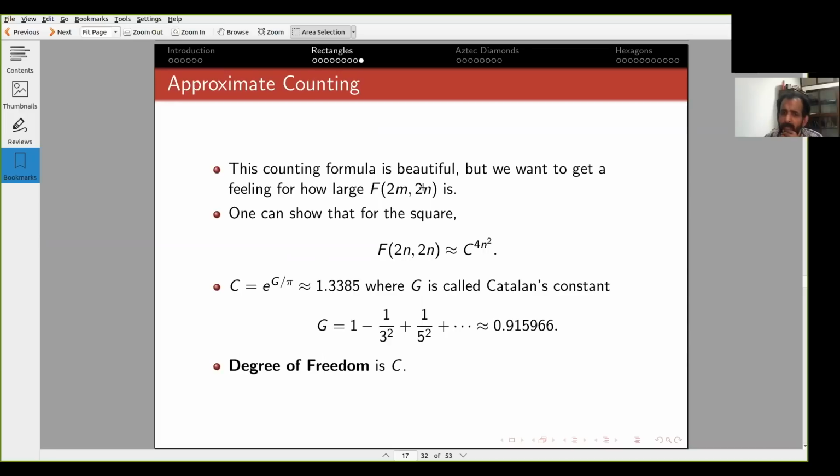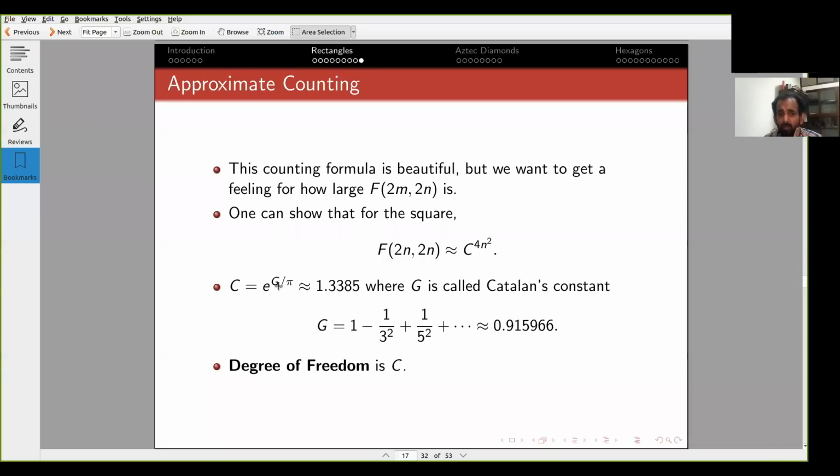Suppose I take m equals n, so I'm looking at the 2n by 2n square. Then one can show that the number of domino tilings of the 2n by 2n square is approximately some constant raised to the power of the number of cells, which is 4n squared, where this constant turns out to involve three well-known constants in mathematics.